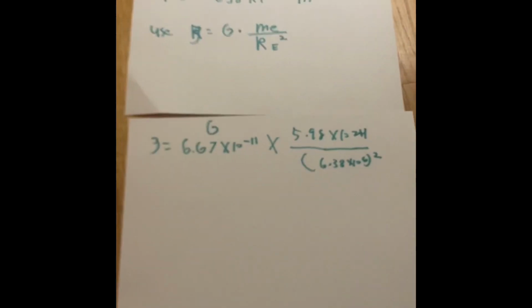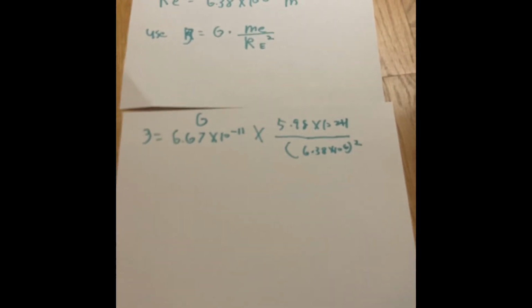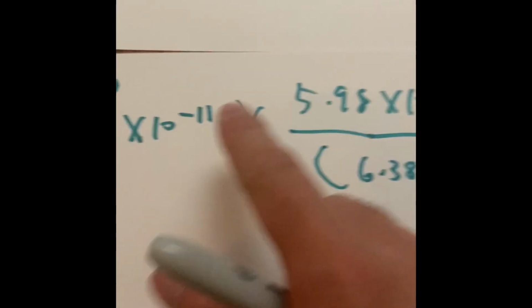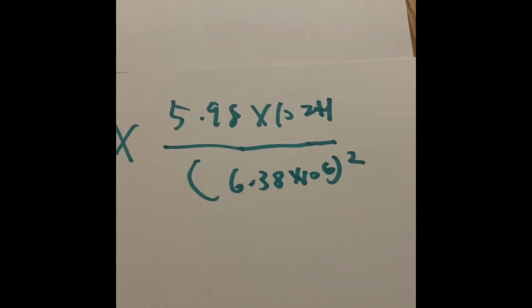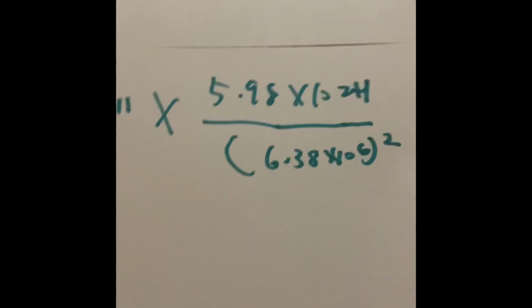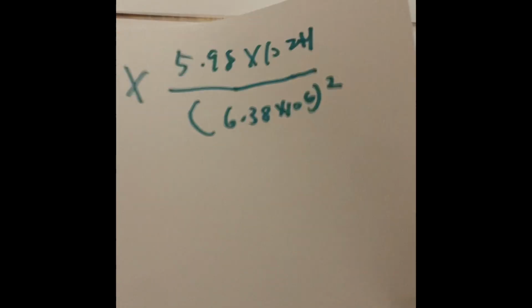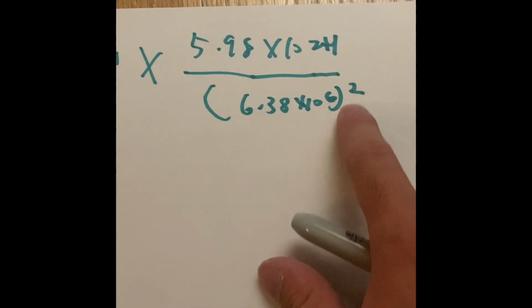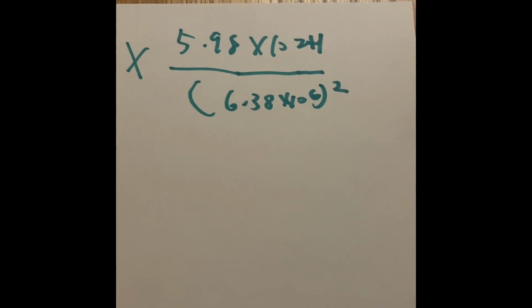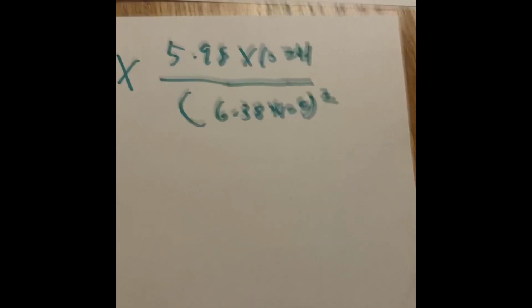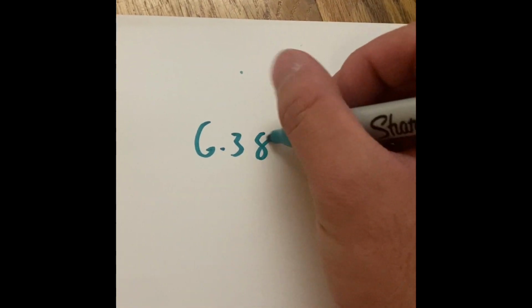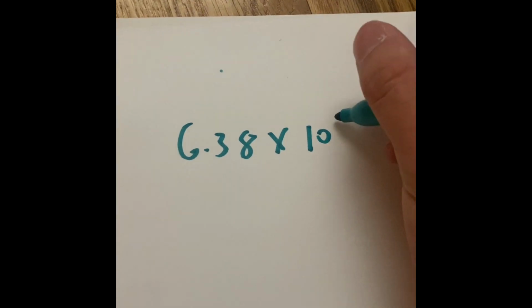But how are we going to solve this problem manually? Well, since we have exponents of this, that, and that, we can use exponents to help us figure out what we can do without a calculator. We have to mess with the bottom one because that's the radius squared. Exponents always come first in order of operations. So we have 6.38 times 10 to the power of 6, squared.